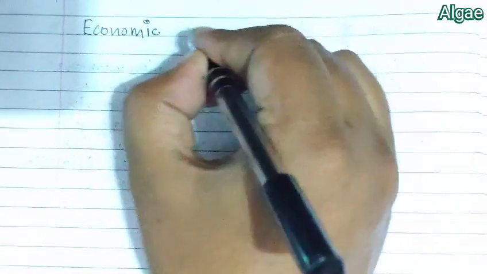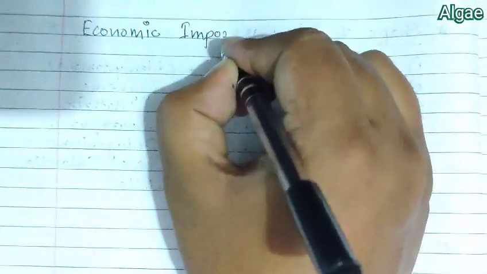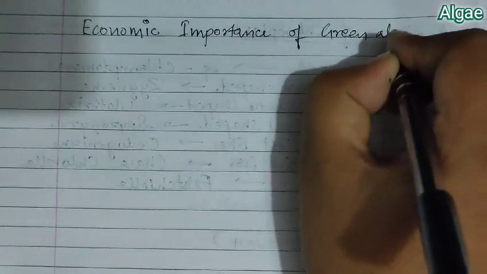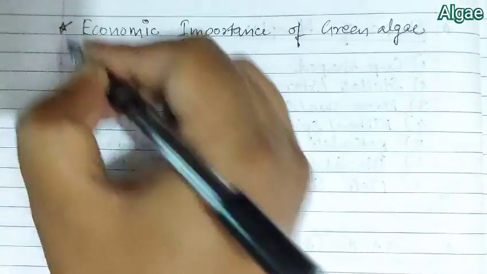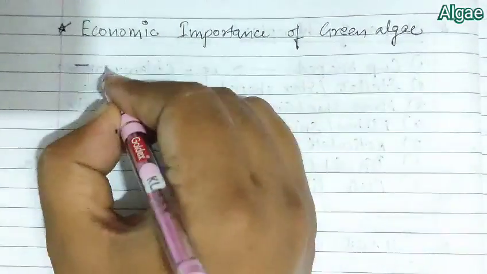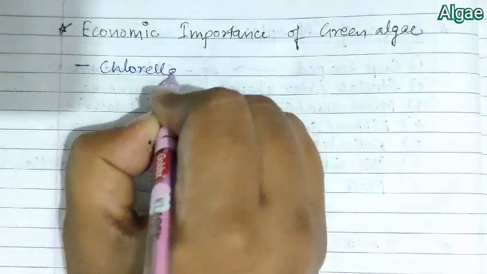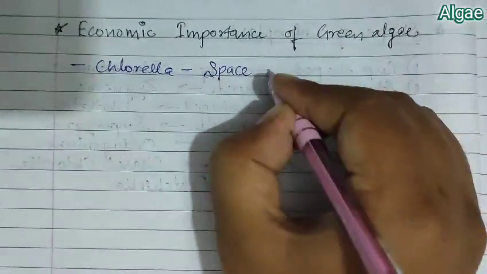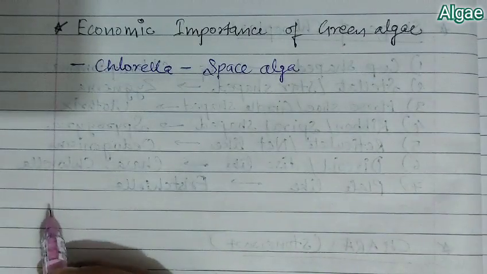Next, we talk about economic importance of green algae. Now, when we talk about economic importance, then we first take an example of Chlorella, which is a non-motile green algae, and unicellular. This Chlorella is known as space alga. Why is it known as space alga?